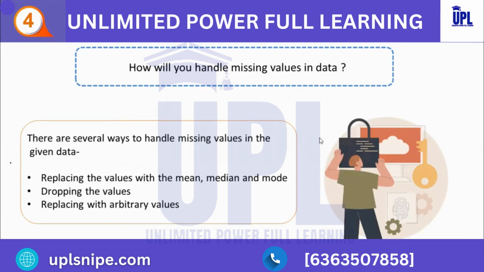So now, moving to the next question, how will you handle missing values in data? There are several ways to handle missing values in the given data. The first one is you can replace the values with mean, median and mode. For example, let's suppose you have a numerical column of, let's say, price and there are a lot of missing values, then you can replace it with the mean.